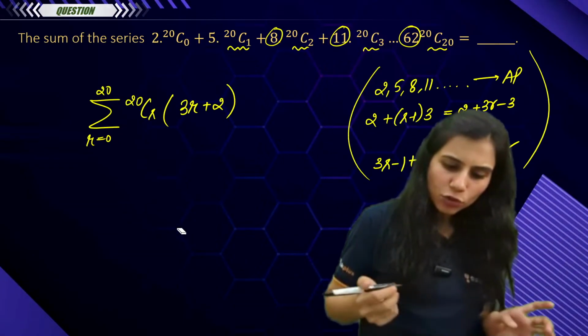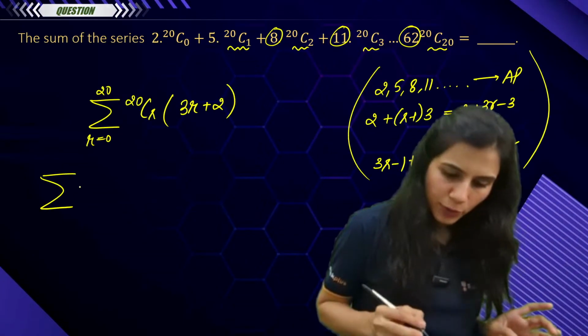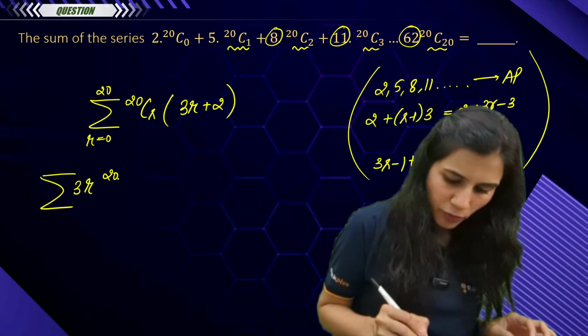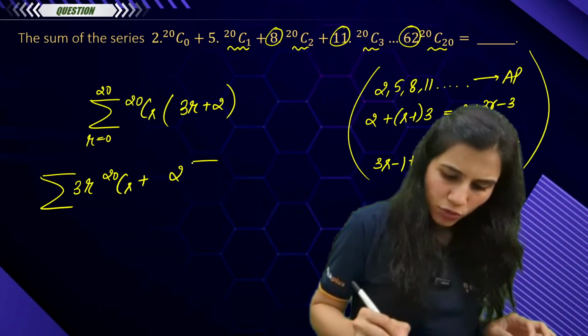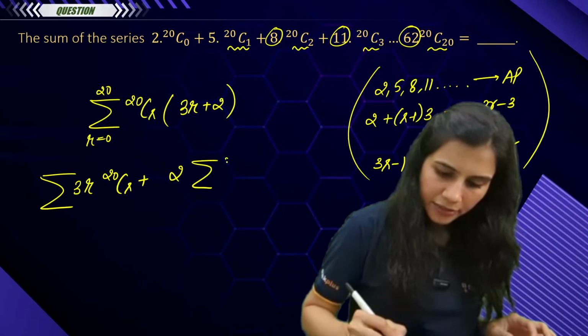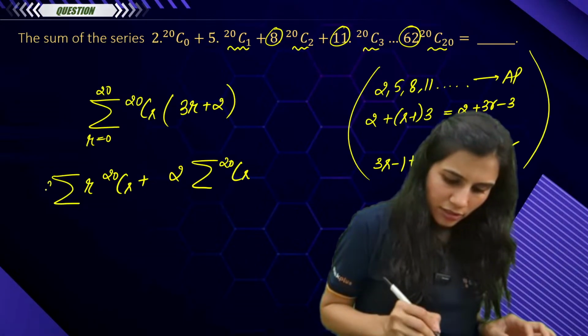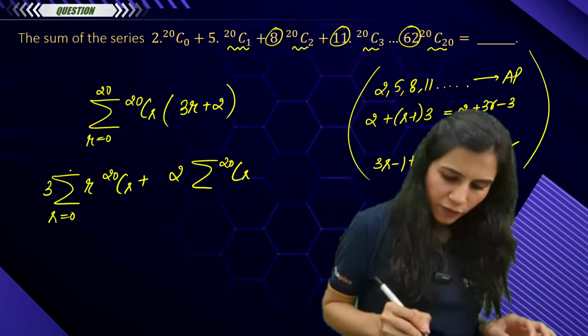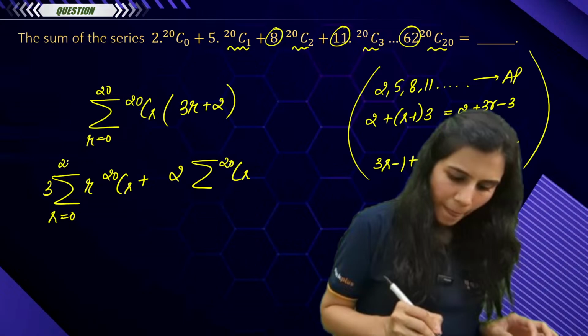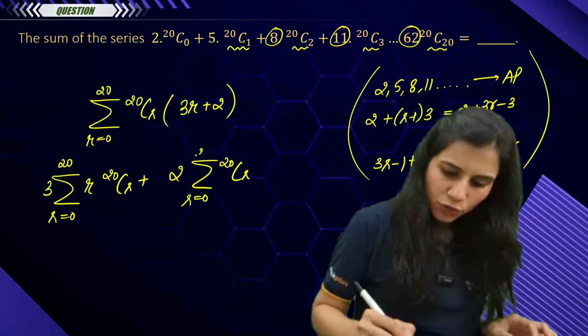And now what will you do? Very simple. Just distribute: 3 times summation r 20CR plus 2 times summation 20CR. This 3 comes out, it's a constant, with r going from 0 to 20.